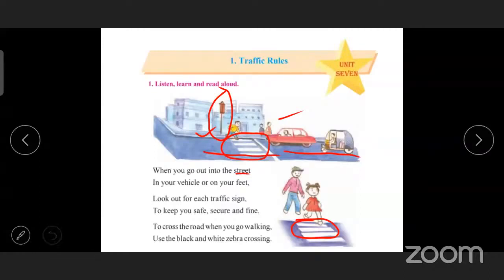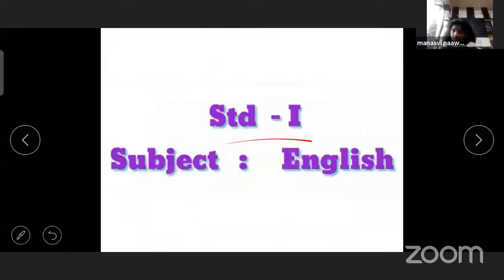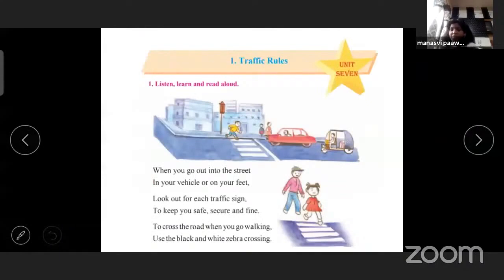Okay, now, what are the rhyming words? Street, feet. Look out for each traffic sign to keep you safe, secure, and fine. Sign and fine are rhyming. To cross the road when you go walking, use the black and white zebra crossing. The rhyming words are street, feet, sign, fine, and walking, crossing. These are rhyming words.